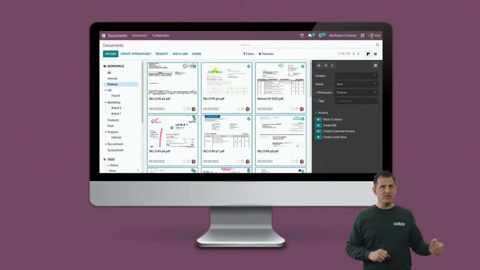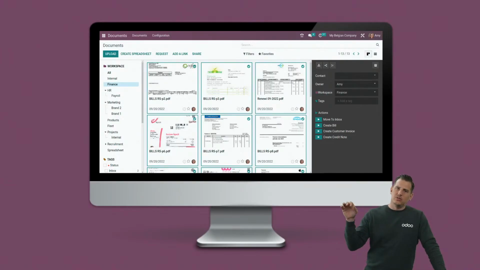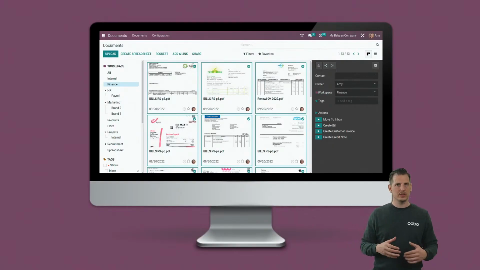And it's our office manager that receives all of it and can easily divide them and send them to the right people. Something that I did not mention before is that you have access rights on the workspaces, so that, if you want, only the users can see the documents that are assigned to them. So internally, if you don't want everybody to see all the documents, there are access rights as well.